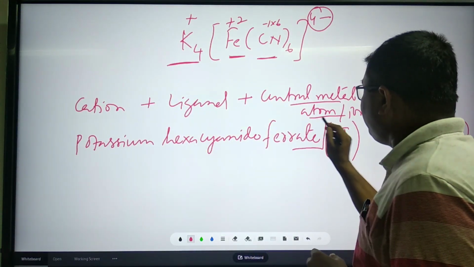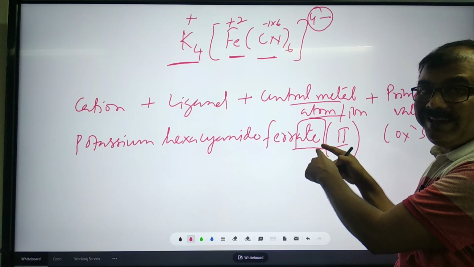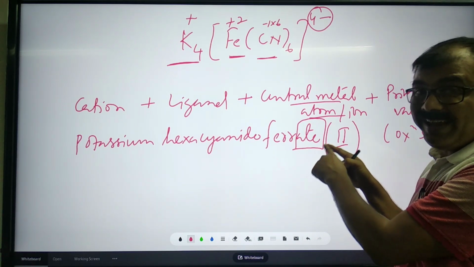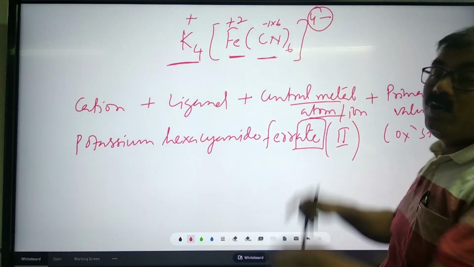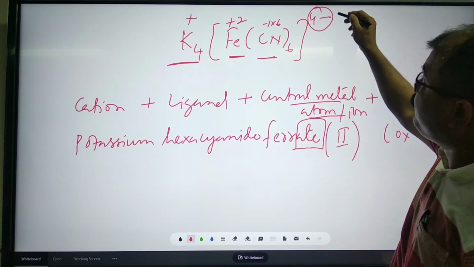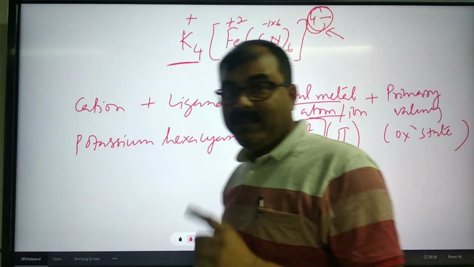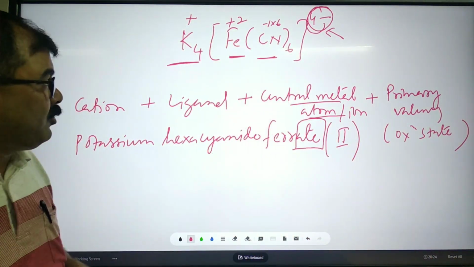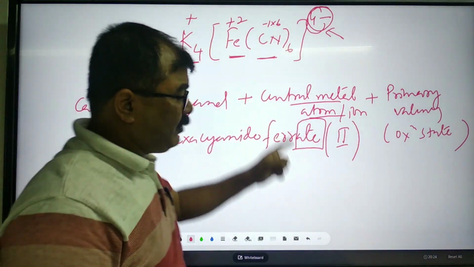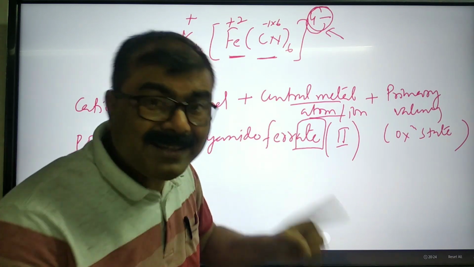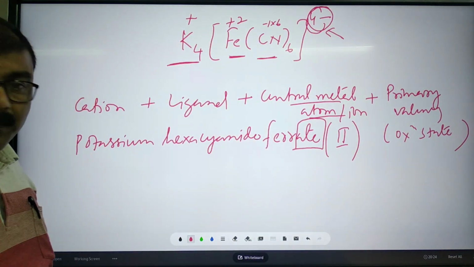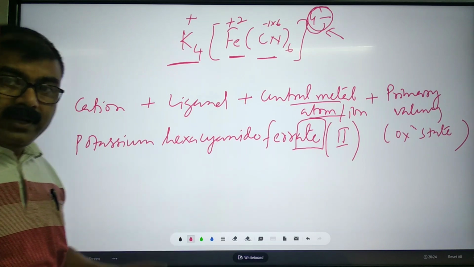Always ate, see here, ate. The suffix ate is used in case of a complex entity if it is a negative entity. In case of a negative entity, the name of the central atom takes the suffix ate at last. That is another rule.